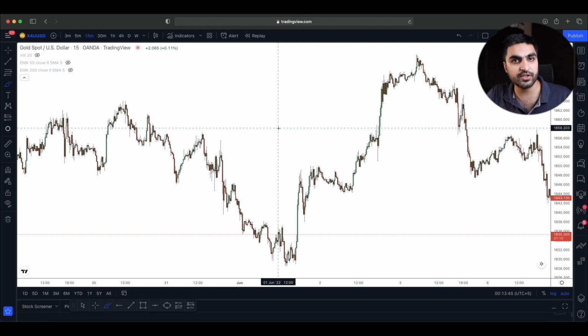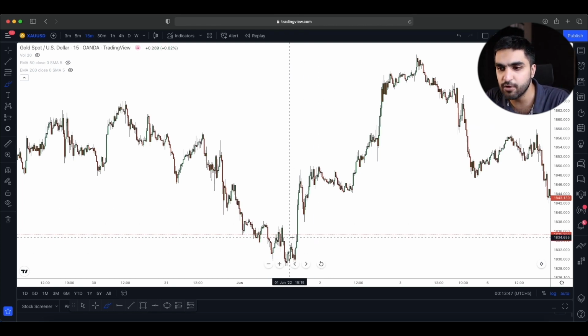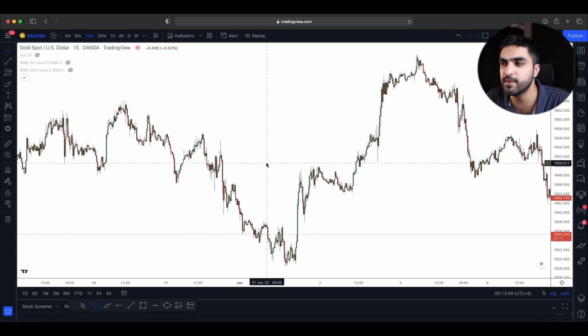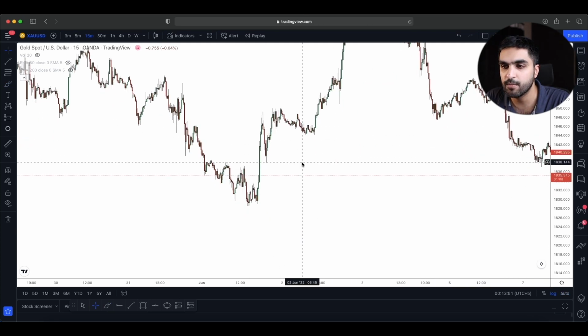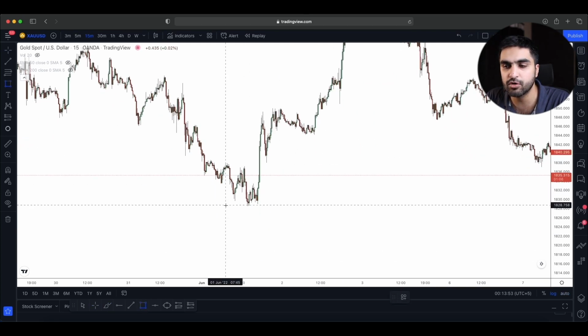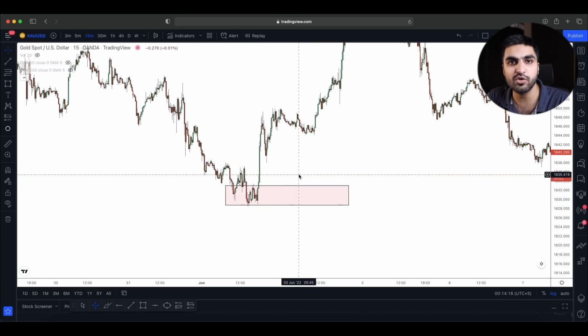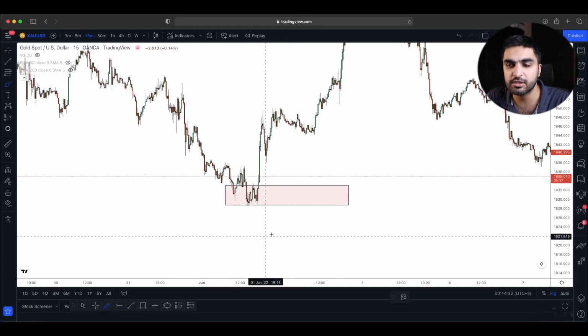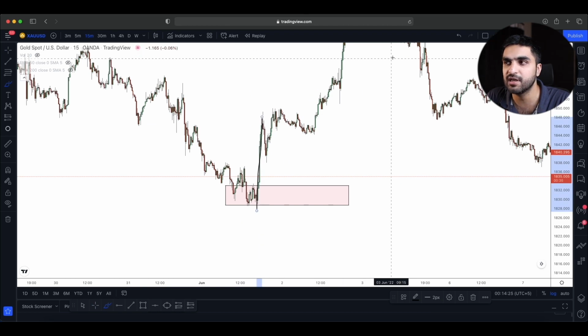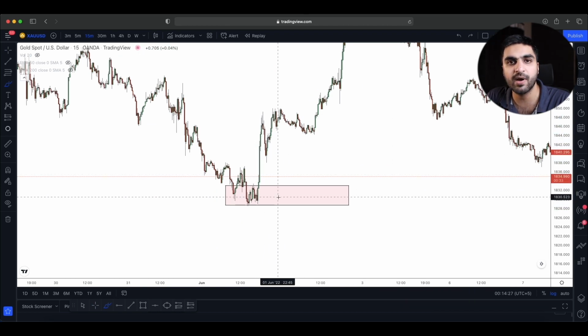Now here is my first example that I want to give you. This was the demand area which really made the movement to the upside. From here, market started to go to the upside. So we are only going to mark it for now because we want to have our key supply and demand levels marked all the time. So this was the demand area which made a strong movement to the upside and we can clearly see the movement. So we are going to mark it and we will wait until the market reaches this level.